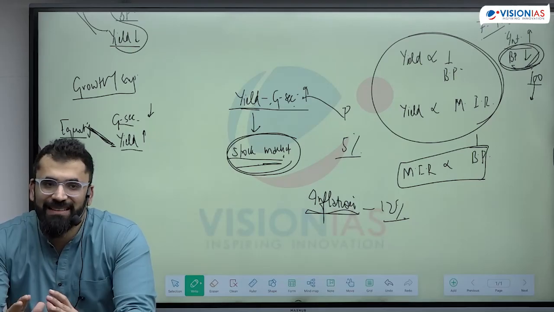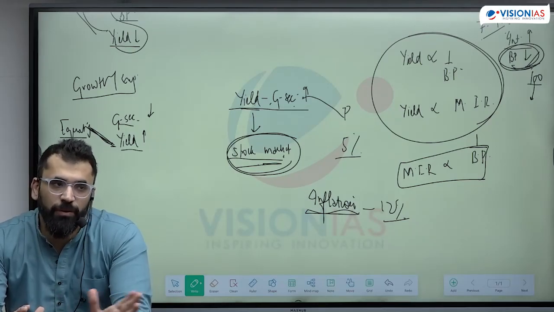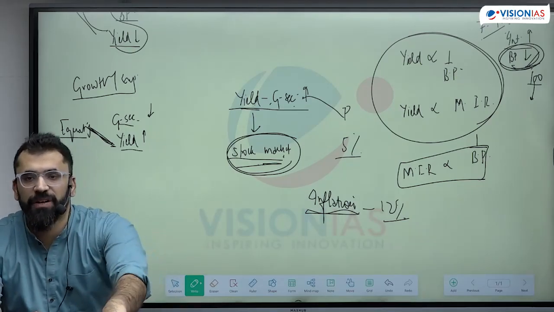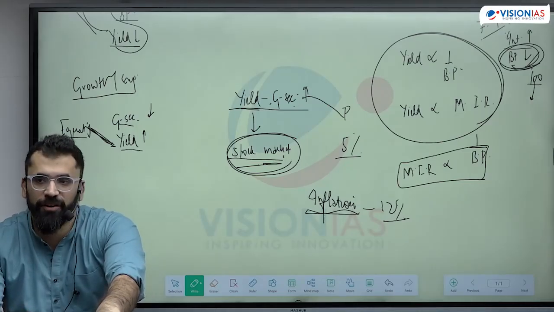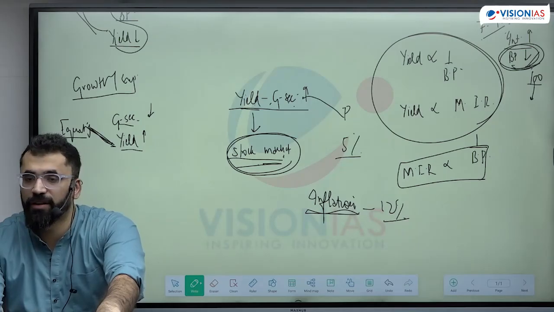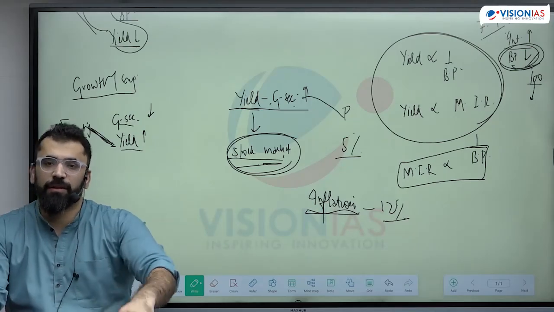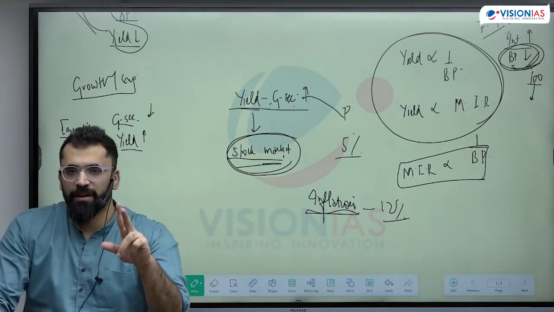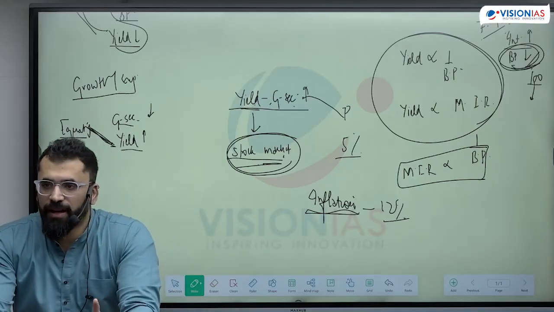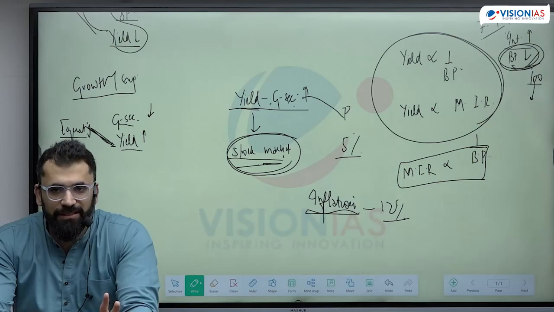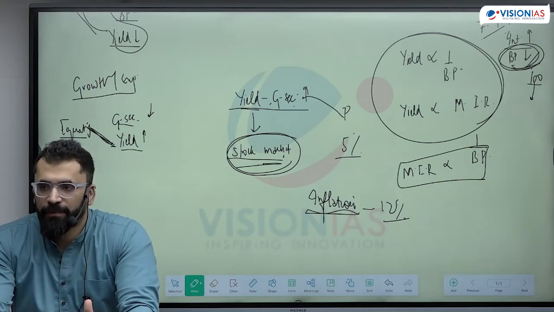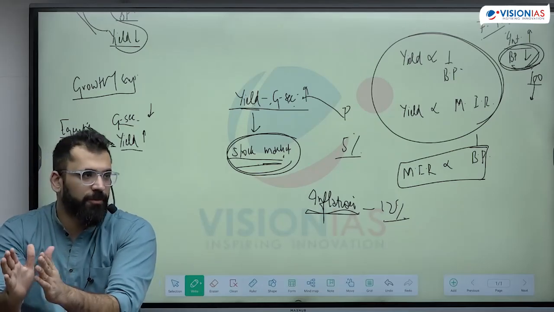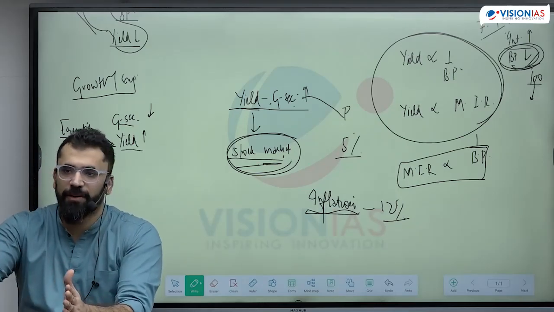So now, various assets which are claim on money, can you arrange them on basis of their liquidity? For example, gold, real estate, securities, all have different liquidities, or even the fixed deposits of bank. There are two types of deposits in a bank. One is a demand deposit, the current account and the saving account. The other is a fixed deposit, that's a time deposit. Out of these two, which is more liquid? Demand, because fixed deposits you cannot break. That means you have to wait for that period of time.